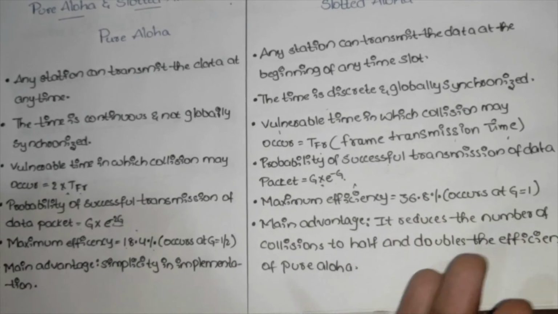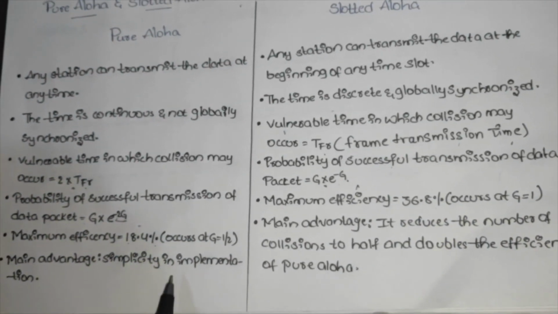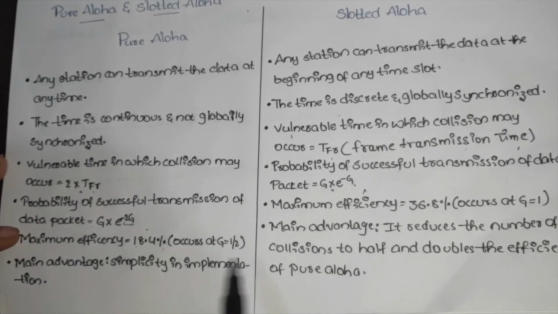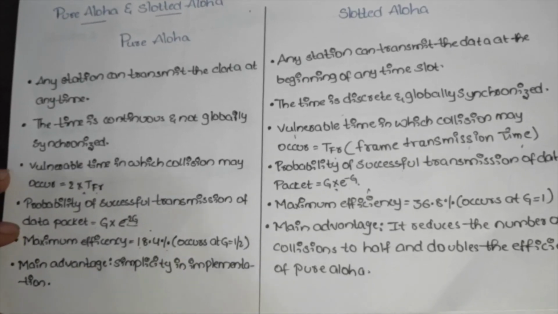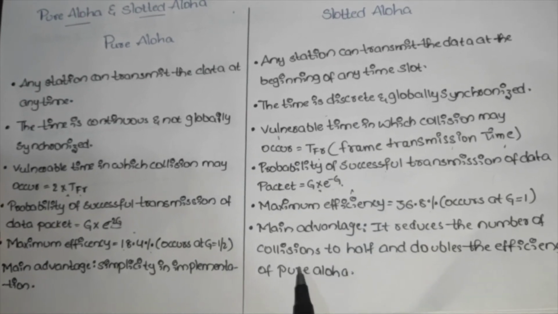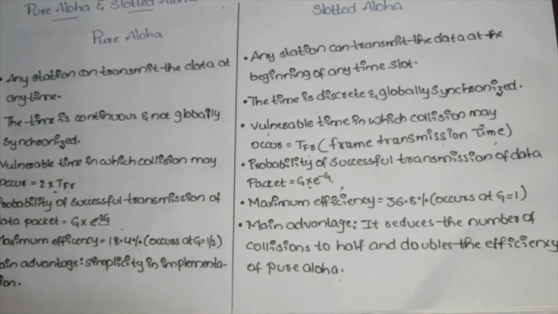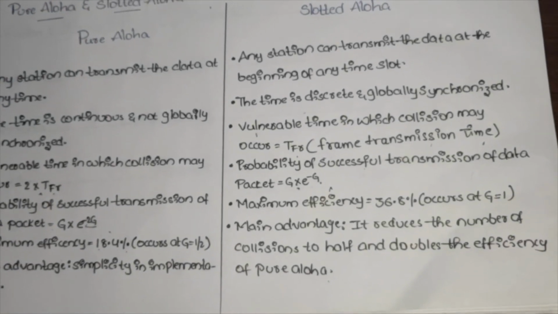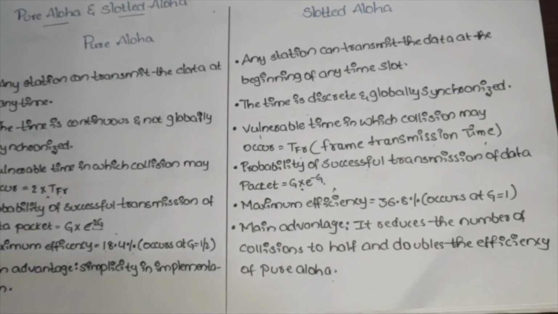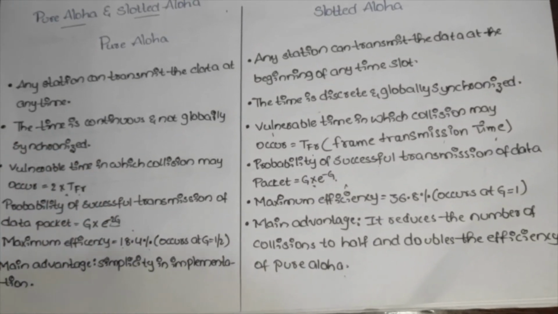Slotted Aloha is double. The advantage of pure Aloha is simplicity in implementation, whereas the main advantage of slotted Aloha is that it reduces the number of collisions and doubles the efficiency of pure Aloha. So doubling the efficiency means collisions are very few compared to pure Aloha. It reduces collisions by half compared to pure Aloha.